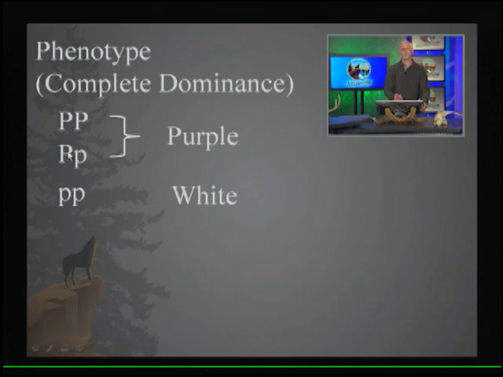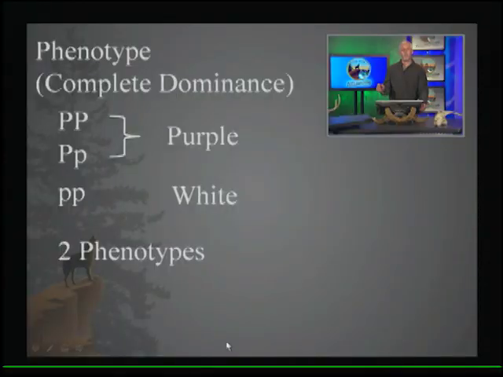So again, that's what makes a dominant allele dominant, not because it's necessarily better, but because it can hide the recessive allele. And then another important concept I'll be coming back to repeatedly is the only way you can show a phenotype encoded by recessive alleles is if your genotype is homozygous recessive. So if you show the recessive phenotype, you're homozygous recessive. If you show the dominant phenotype, you could be homozygous dominant or heterozygous. And so that can create a problem in trying to figure out the genetic makeup of individuals.